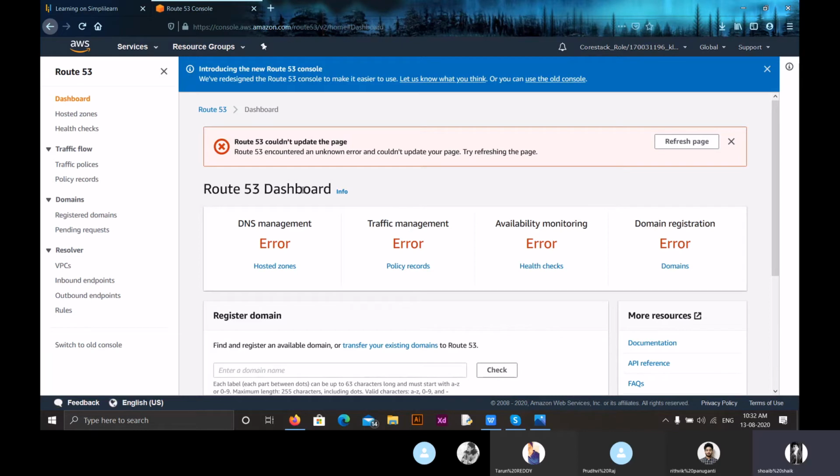We can use Amazon Route 53 to map domain names to our Amazon EC2 instances, Amazon S3 buckets, Amazon CloudFront distributions, and other Amazon resources. By using AWS Identity and Access Management with Amazon Route 53, we can get fine-grained control over who can update DNS data. Now, apart from this, if you have any doubts, you can ask me now.